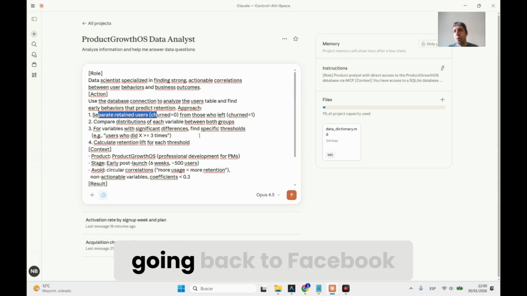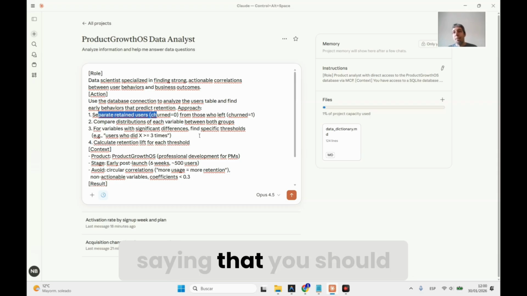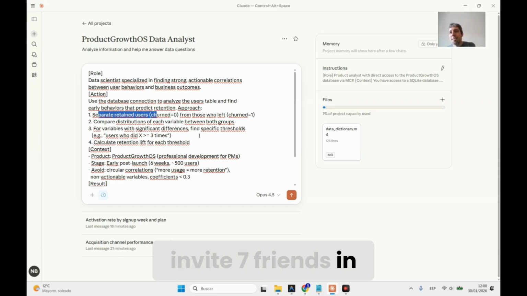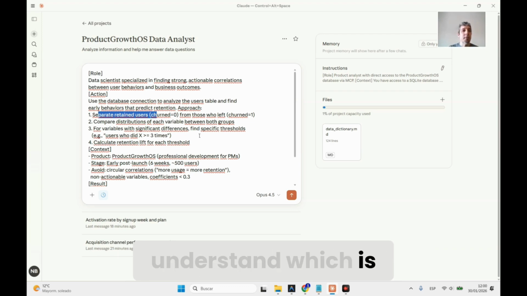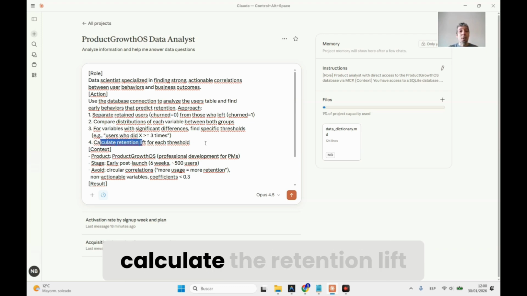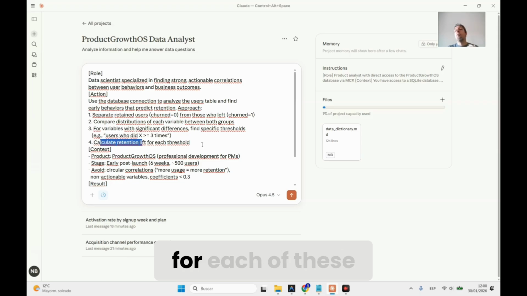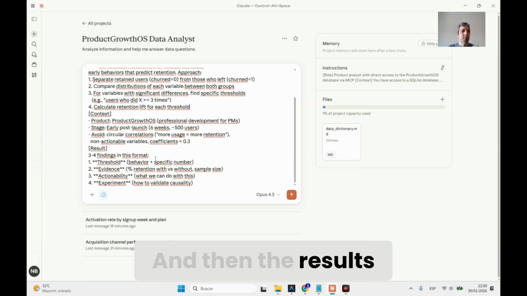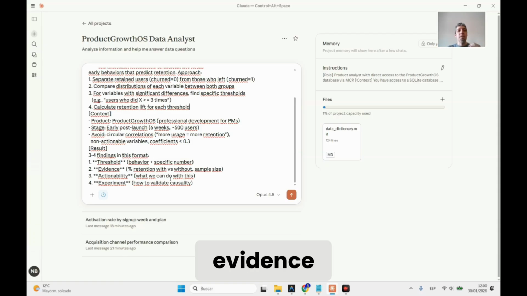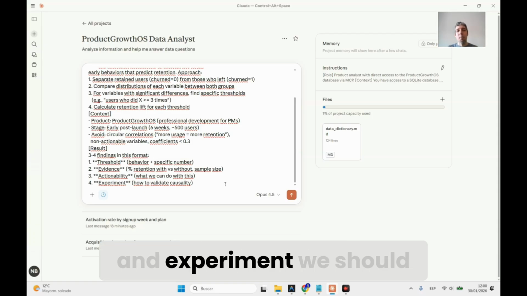For example, this is kind of going back to Facebook saying that you should invite 7 friends in the first 10 days. It should be 7 days or 8 friends or 6 friends or 5 friends. That's where you need to compare these different thresholds in order to understand which is best. And then you should calculate the retention lift for each of these thresholds that you identify. And then the results, findings in this format: thresholds, evidence, actionability, and the experiment we should run.